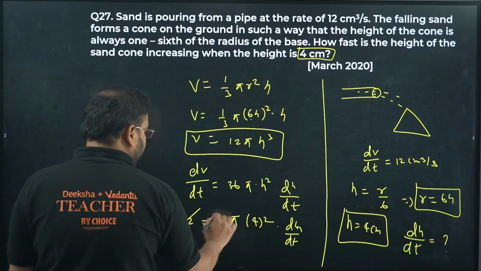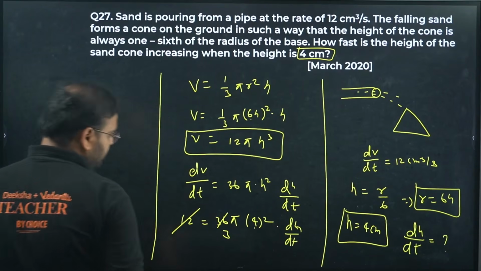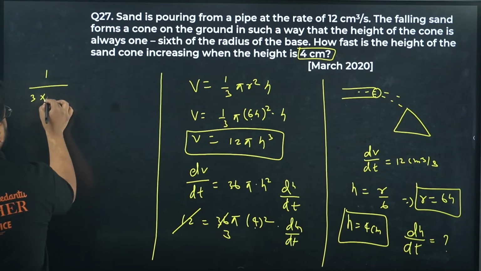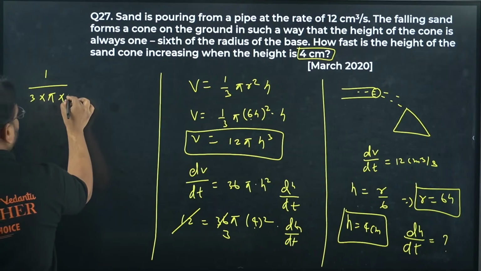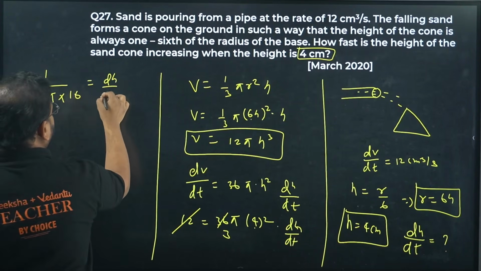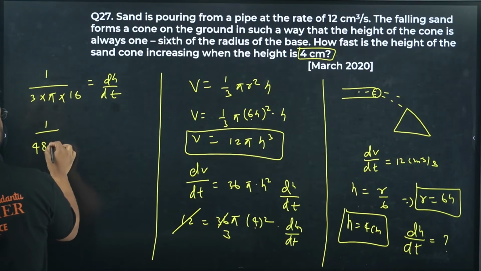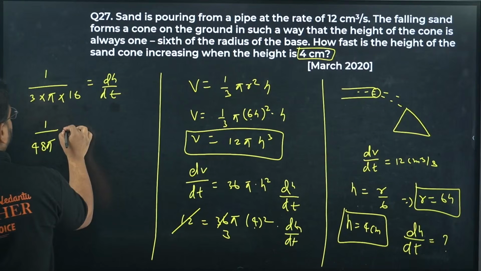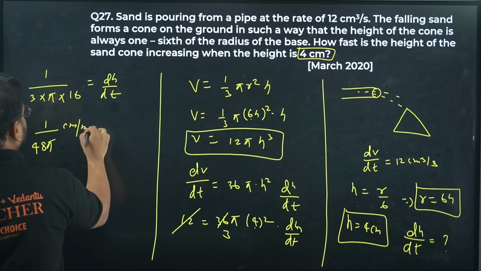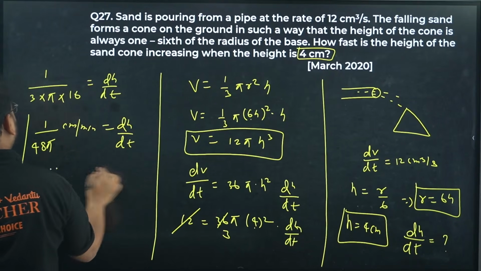So we get 12 times this is 3. 4 square is 16. Okay. So I'll bring everything on this side. 3 into pi into 16 equals dh by dt, 1/48 pi.